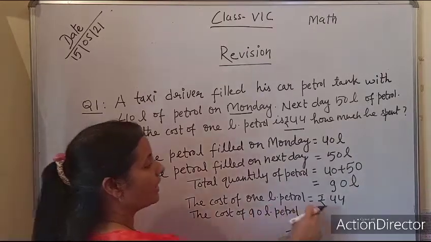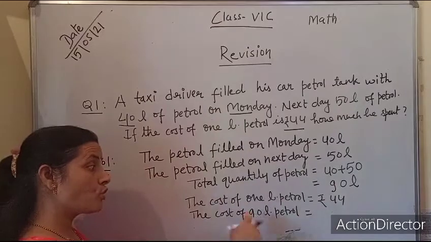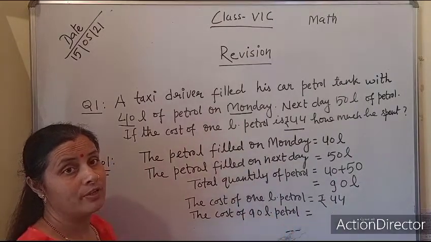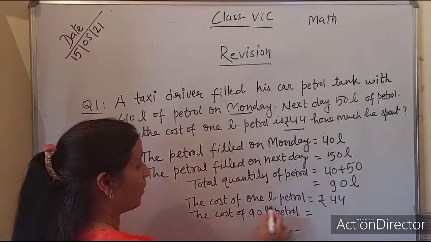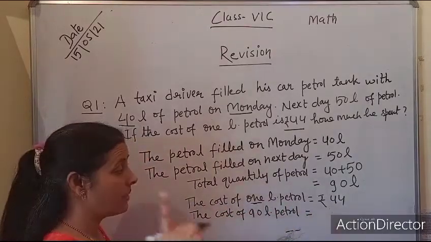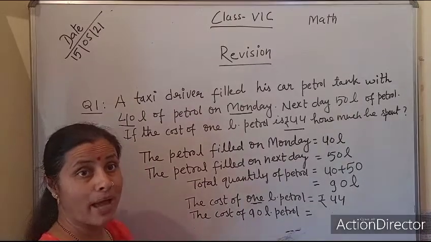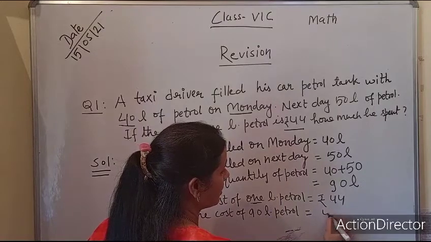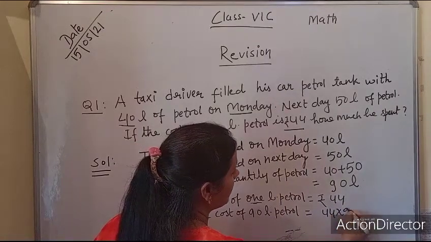Now the cost of 1 liter petrol is rupees 44. The cost of 90 liter petrol, what should we do, division or multiplication? The cost of 1 liter is given, and we are asking for many. So here we need to use multiplication: 44 into 90.